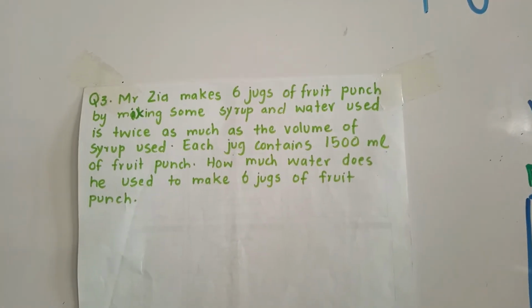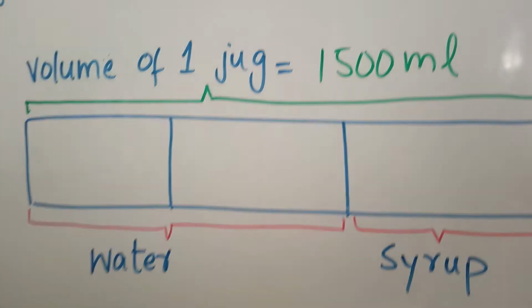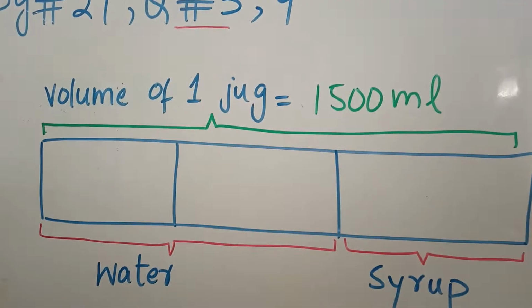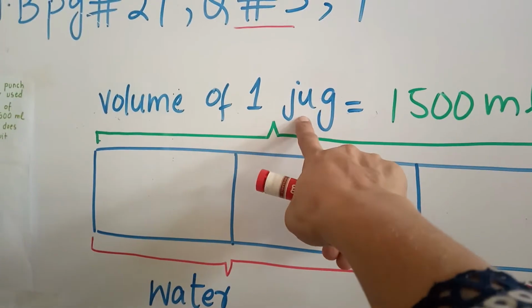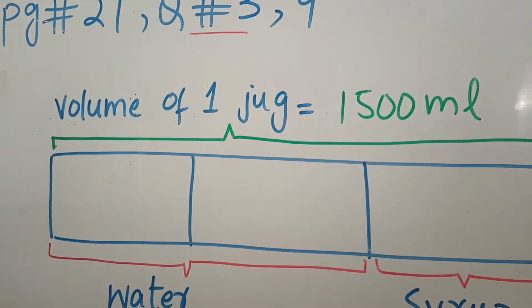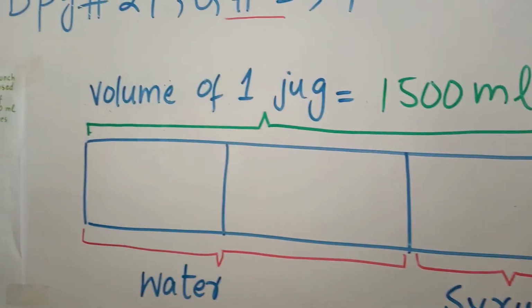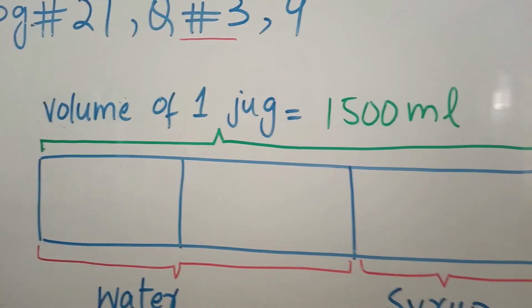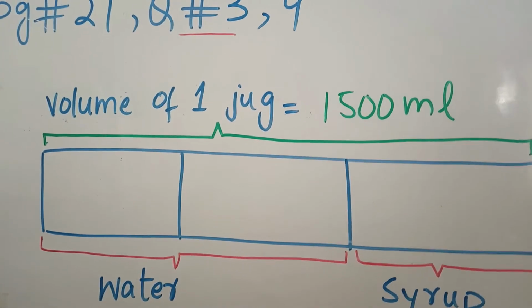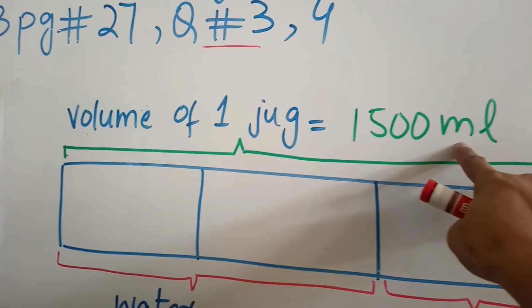First of all, to understand this question, we will see the diagram. I will show you the diagram. In this diagram, I will first show the volume of 1 jug. Then after finding out the volume of 1 jug, we will find out the volume of 6 jugs, because in the question they are asking how much is the volume of 6 jugs of the fruit punch. And here the volume of one jug is 1500 ml.